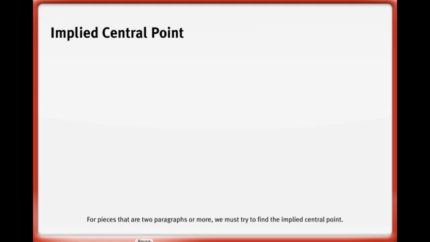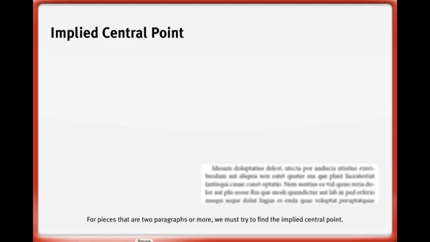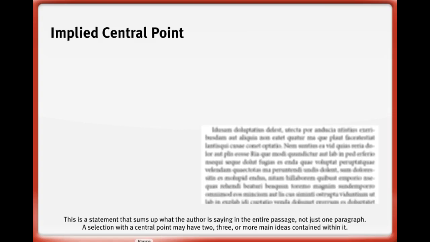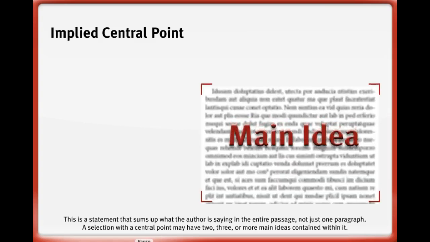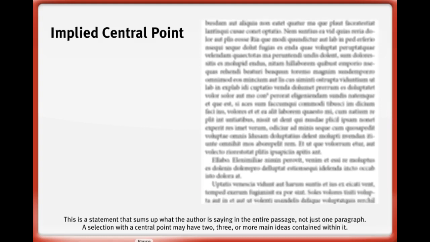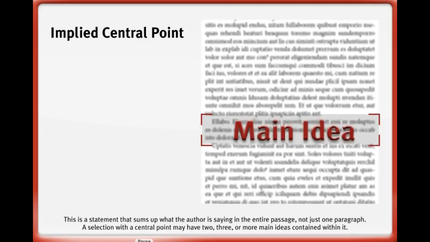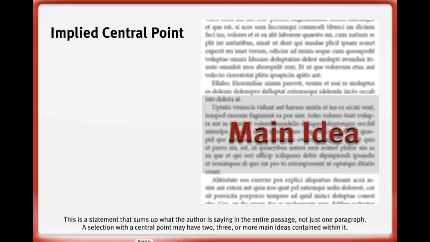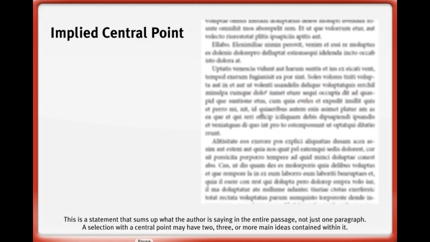For pieces that are 2 paragraphs or more, we must try to find the implied central point. This is a statement that sums up what the author is saying in the entire passage, not just one paragraph. A selection with a central point may have 2, 3, or more main ideas contained within it.